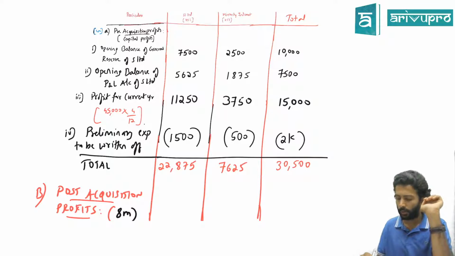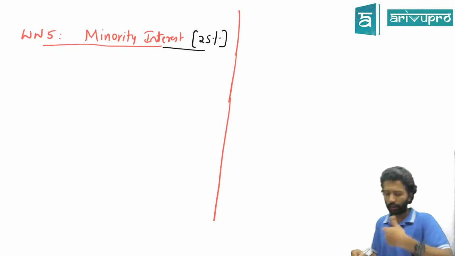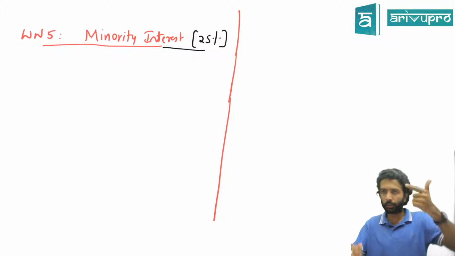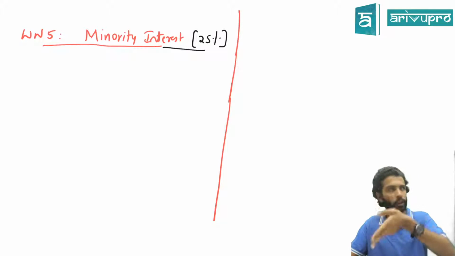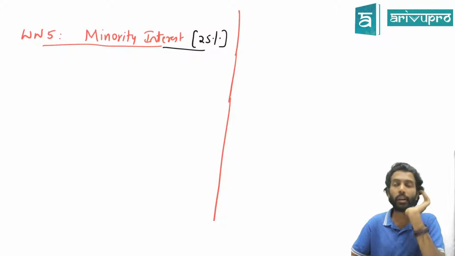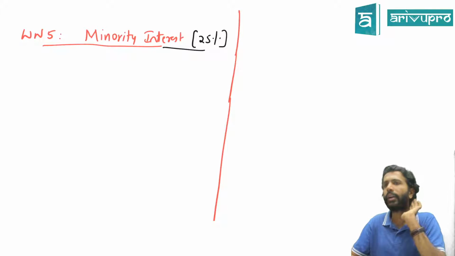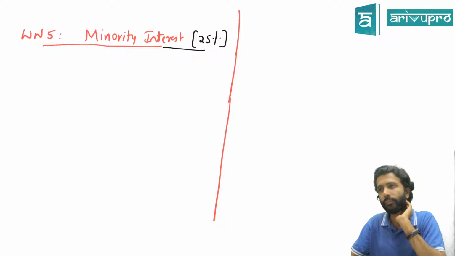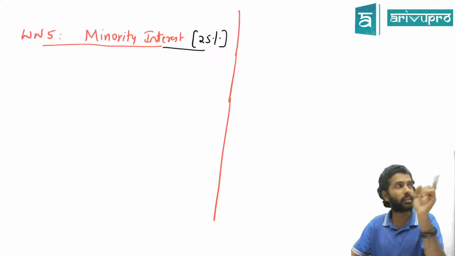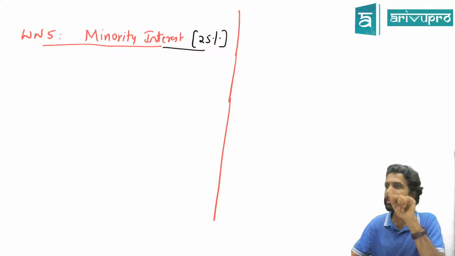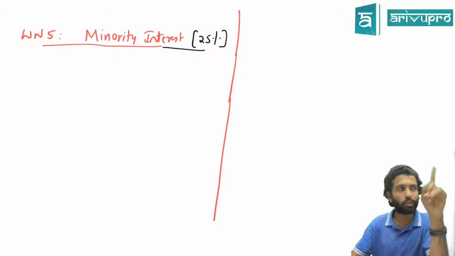Yes or no? Why should we show this amount? Or I'll tell you the answer. This amount of face value of capital, pre-acquisition profit, and post-acquisition profit, you have to sum up and show on the consolidated balance sheet. Can you tell me why? X Limited only owns 75%. Does 25% belong to X alone or somebody else? That means minority interest owns 25% of the company. Correct? That means you have to pay them. So you have to show them separately.